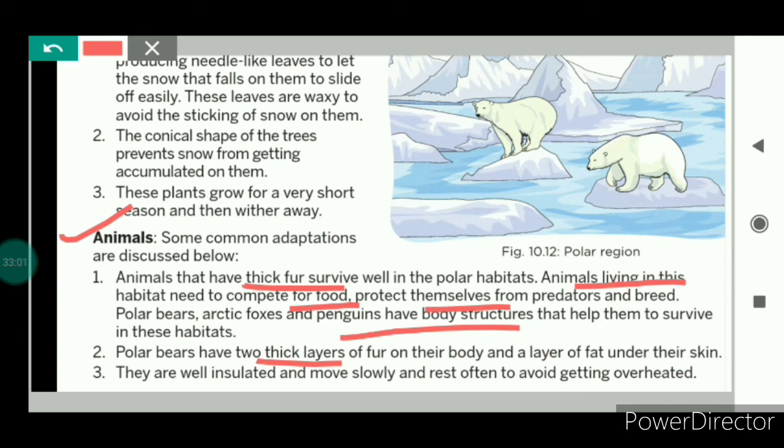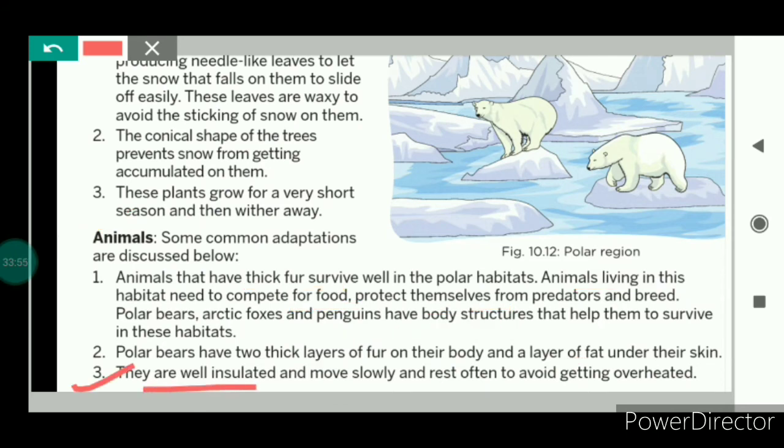They have two thick layers of fur, and there is a layer of fat also which protects them from this harsh cold. And the polar bears are well insulated, and they move slowly, and after covering some distance they take rest so that their body does not get overheated.